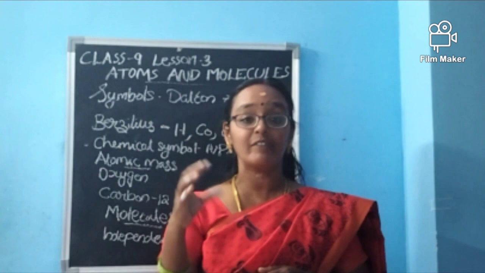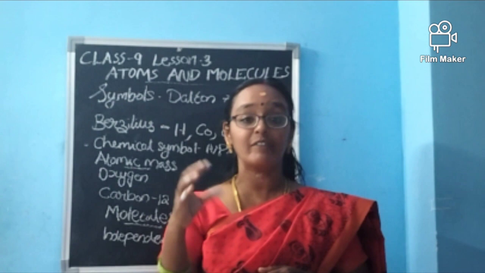Say for hydrogen he gave H. Then for helium he can't give H again, because hydrogen has already been given H, so he considered helium as He. Like that. So cobalt, Co. Copper: again Co can't be given, so he gave it Cu. It depends on the place. In the place of Cyprus, the copper was first found out. So he gave symbols in relation to the place from where they evolved, or in which place they were most seen. Like that, some symbols were created.